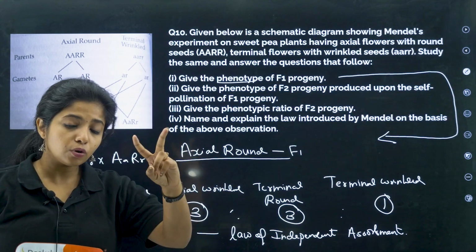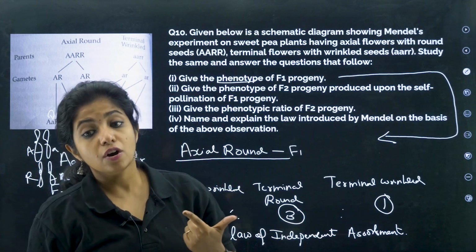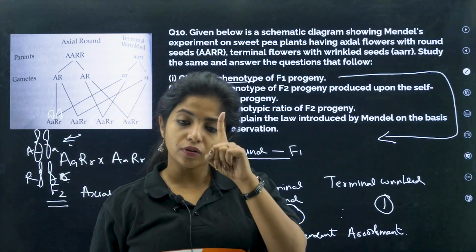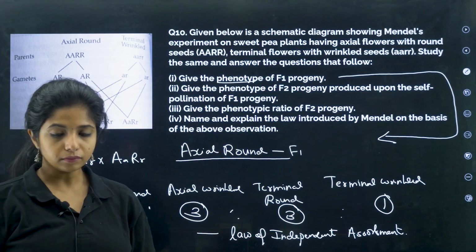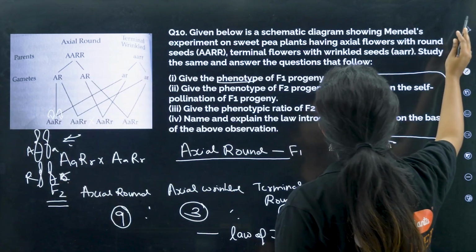Now Mendel gave the other two laws, the law of dominance and the law of segregation, on the basis of the monohybrid cross. That is when you're talking about just one trait at a time. For example, height, tall and dwarf.